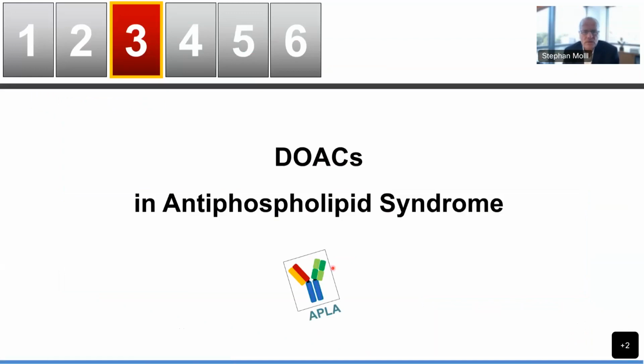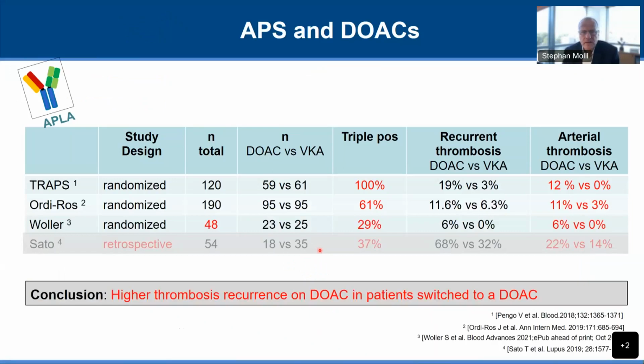Topic 3, the use of the direct oral anticoagulants in antiphospholipid antibody syndrome. And this is the true full-blown, repeatedly and clearly positive antiphospholipid antibody syndrome. You know, there has been some concern about the use of the DOACs in patients who are particularly prothrombotic, who are triple positive for lupus anticoagulant, anticardiolipin, and anti-beta-2 glycoprotein 1 antibody.